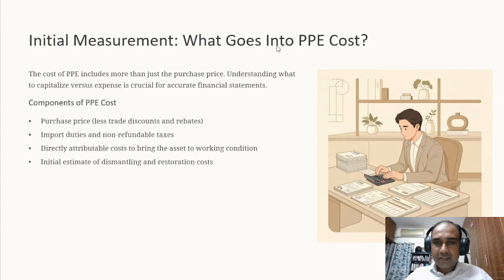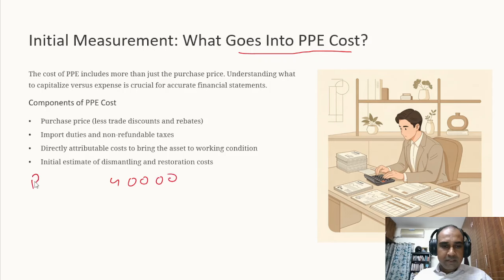What goes into PPE, guys? What goes into PPE? Okay. See, if I ask an 11th standard guy also, I purchased an AC for 10,000 rupees from any store for that matter. I purchased an AC for 10,000 rupees and I incur a 1,000 rupees cost to bring the AC to my house. And there is another 1,500 cost which is required to install the AC. Okay. So the AC assuming is 40,000 rupees.